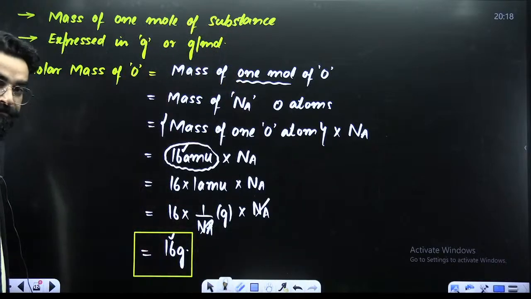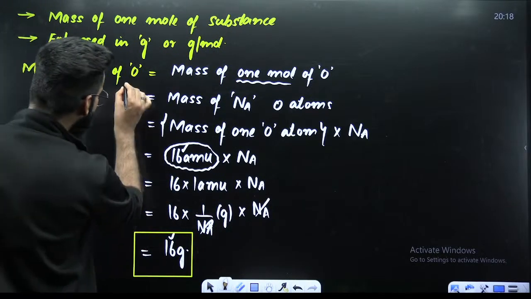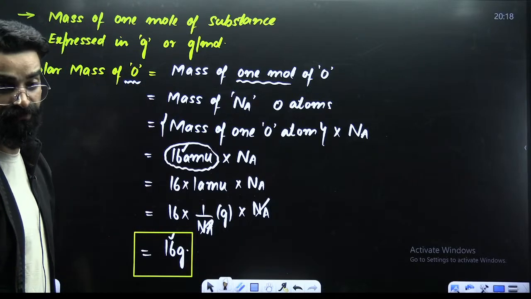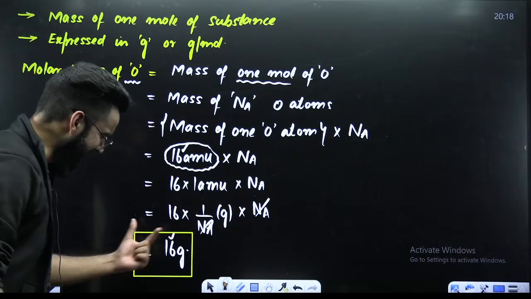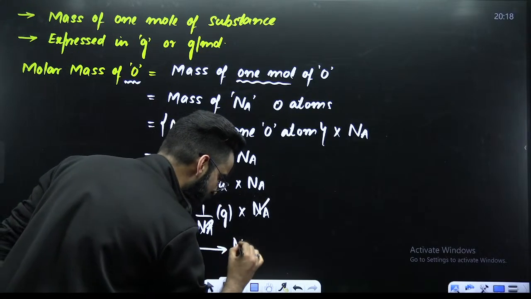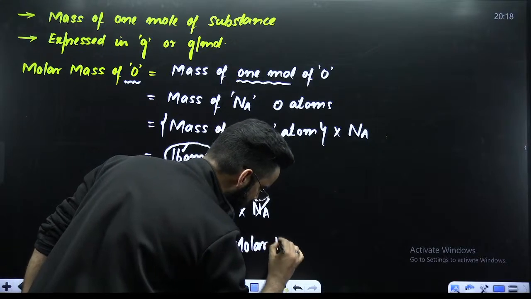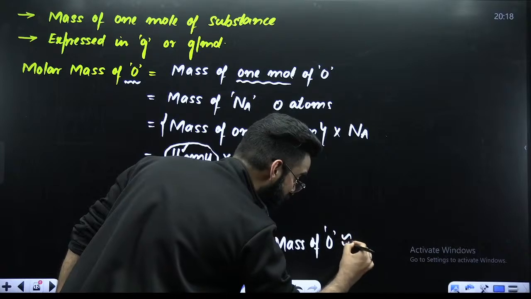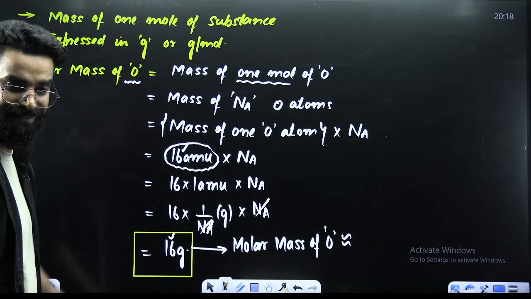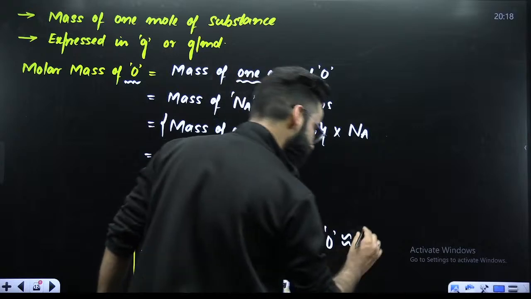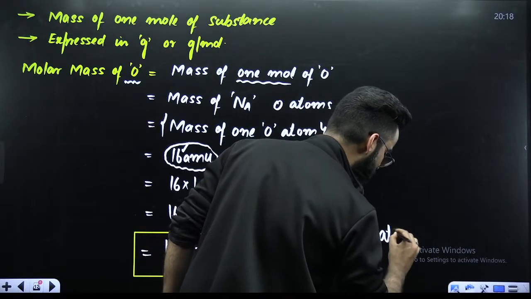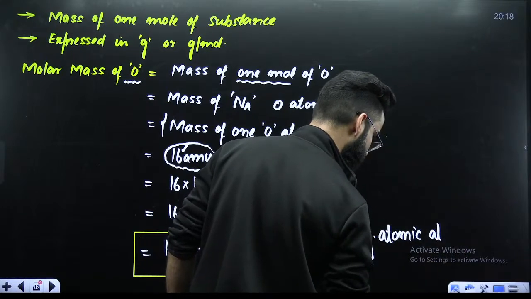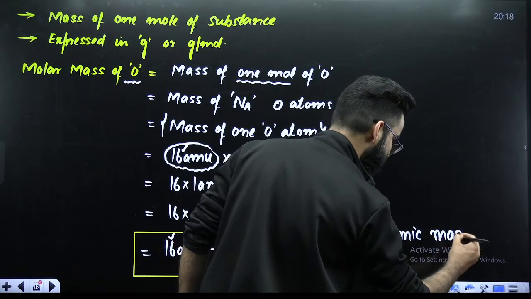Now, guys, one more thing. Over here, I had taken oxygen in atomic form. Either you'll be calling this 16 grams the molar mass of O, the molar mass of oxygen, or there is one more terminology which we can use. Since oxygen here is in atomic form, you can call the molar mass the gram atomic mass as well. This is the gram atomic mass of oxygen as well.